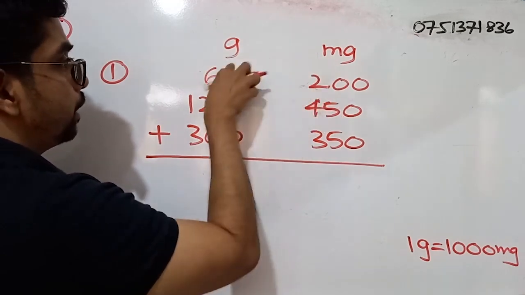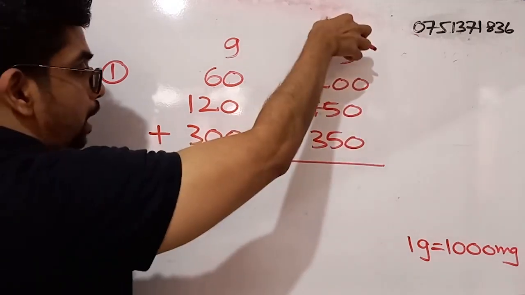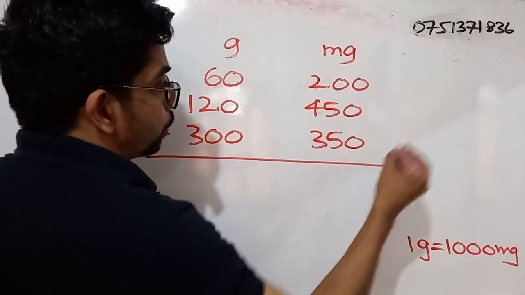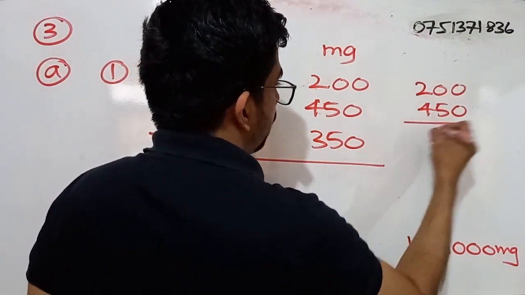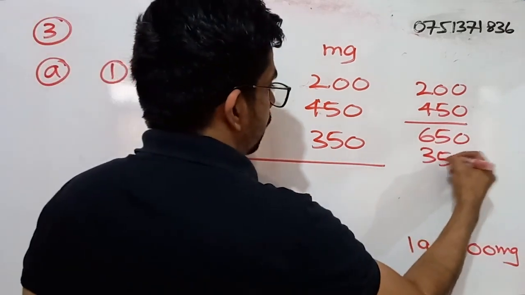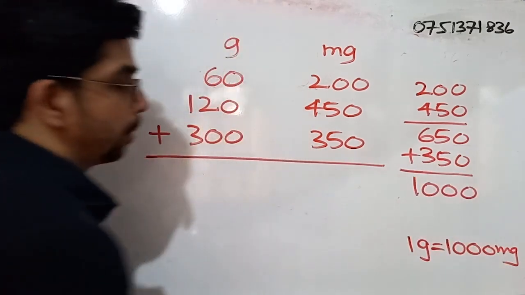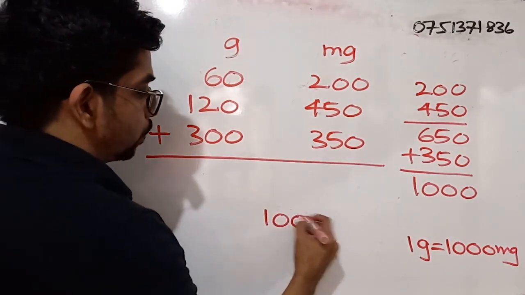When we compare these two units, milligrams is the smaller unit, so we have to start adding from milligrams. 200 plus 450, we have 650. 650 plus 350, what is that? 1000.